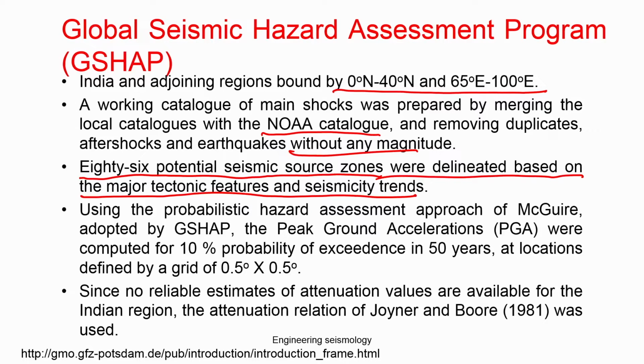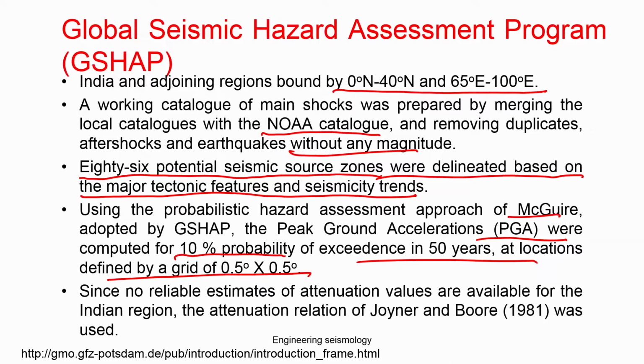Okay, so we will see what the 86 are. They used probabilistic seismic hazard analysis, which was developed by McGuire and adapted by the GSHAP group. Basically that group used a similar kind of package. They tried to estimate the PGA, peak ground acceleration, with a 10% probability of exceedance in 50 years for a certain grid size. They mapped that, and then they took that map as the global seismic hazard map for India, to represent it on the global scale.